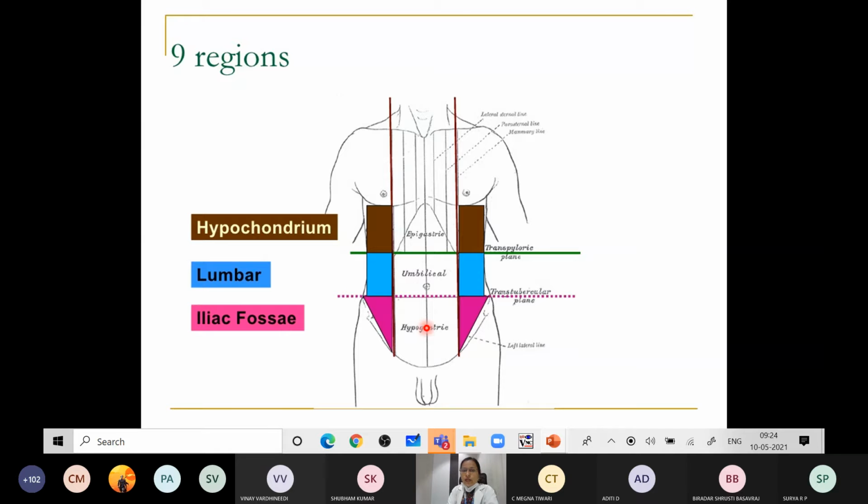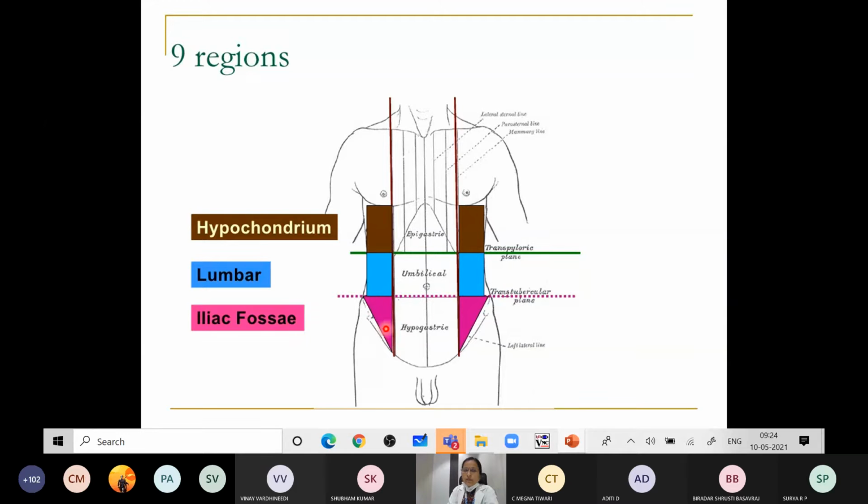Next the lateral ones. On the right and left side you have the hypochondriac region, or hypochondrium. In the right hypochondrium, can anyone tell which viscera is present? Liver, yes, correct. Then this is the lumbar region and this is the iliac fossa, below the transtubercular plane.